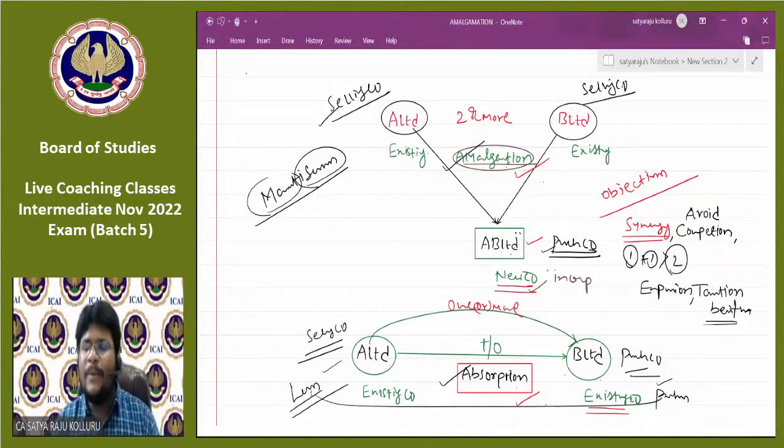One is selling company accounting treatment, another one is purchasing company accounting treatment. Whether it may be amalgamation, absorption, or external reconstruction, it doesn't matter. But all these three are different concepts.